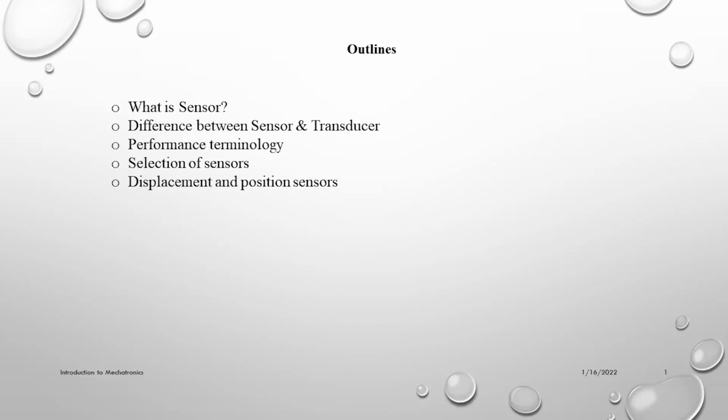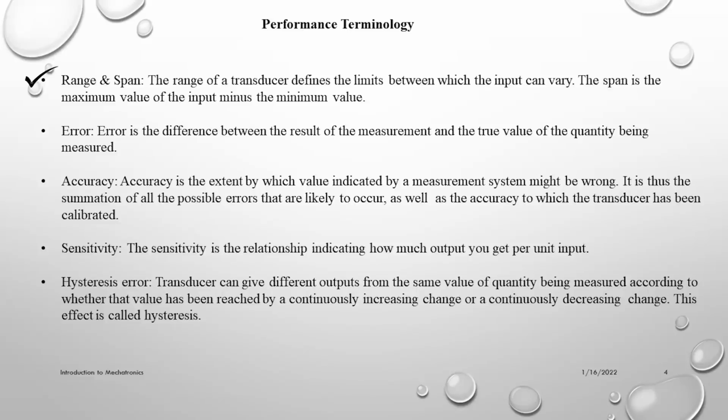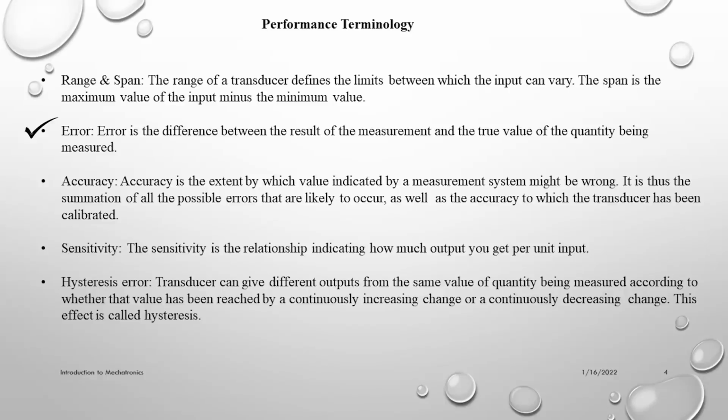I will introduce you to some performance terminology of sensors. Range, span, and error are some characteristics of sensors. What is range? The range of a transducer or sensor defines the limits between which the input can vary, so it is the input range. The span is the maximum value of input minus the minimum value. For example, a load cell for the measurement of forces might have a range of 0 to 50 kilonewtons and a span of 50 kilonewtons. Then what is error? Error is the difference between the measurement and the true value.